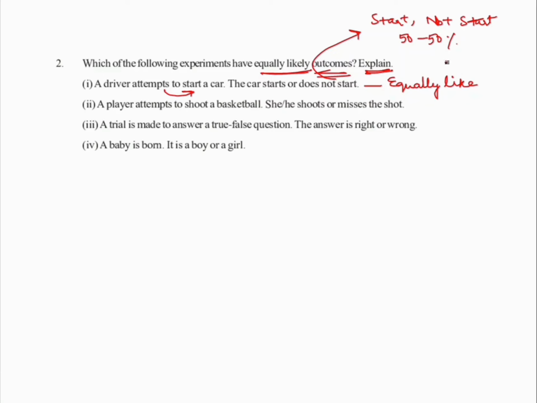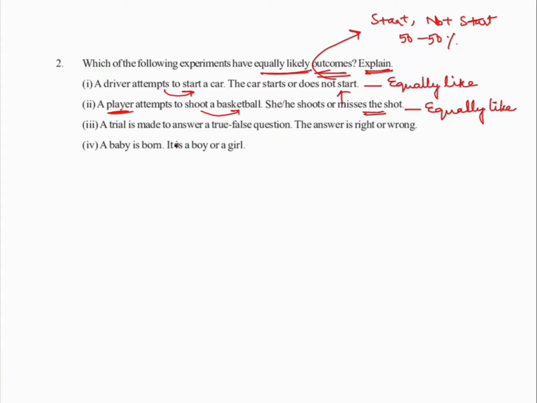Let us look at the next one. A player attempts to shoot a basketball. He or she shoots or misses it, right? This is also an equally likely event.